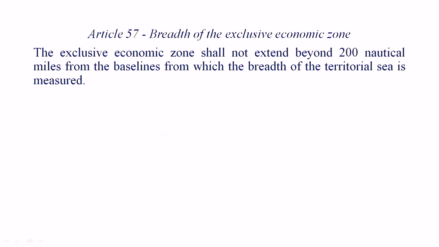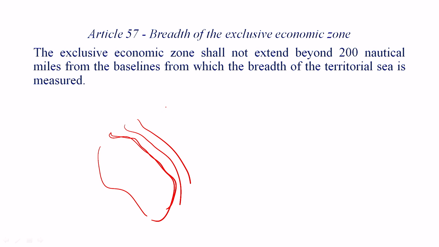Then there is the breadth of the exclusive economic zone, that means to what extent the exclusive economic zone area extends. The exclusive economic zone shall not extend beyond 200 nautical miles from the baseline from which the breadth of the territorial sea is measured. So what is the extent? Now again I draw the map. This is the coastal state, and here we draw the baseline. This is the territorial water area, this is the contiguous zone area, and up till here it is the exclusive economic zone.